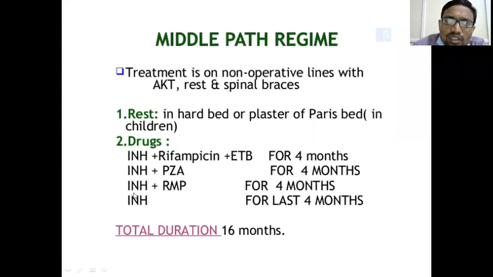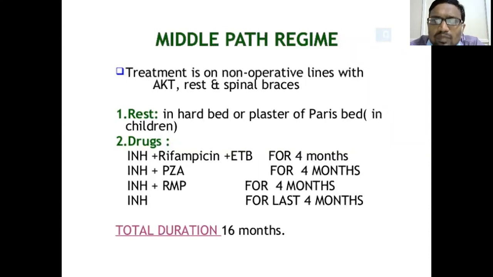Drugs, what we do in the middle path regimen. This regimen might change, or some surgeons might not follow it, but this is usually the middle path regimen. HRE, isoniazid, rifampicin, ethambutol for 4 months, followed by H and Z for 4 months, followed by H and R for 4 months, and INH for the last 4 months. 16 months protocol. Skeletal tuberculosis treatment is not 6 months. It is minimum 9 to 18 months. The long duration of treatment and prolonged duration of illness is the problem with skeletal tuberculosis.